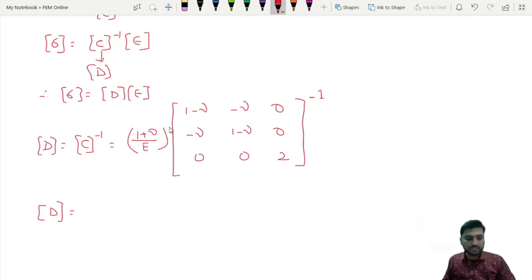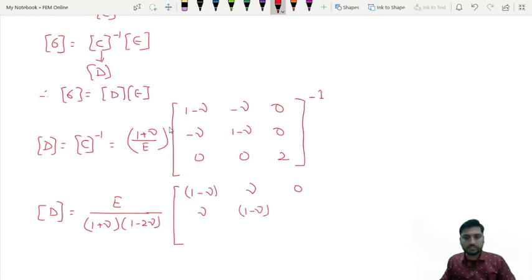After finding the inverse, you will get the matrix as E upon 1 plus nu into 1 minus 2 nu, into the matrix 1 minus nu, 0, nu, 1 minus nu, 0, 0, 0, and 1 minus 2 nu upon 2. So this is your C inverse.